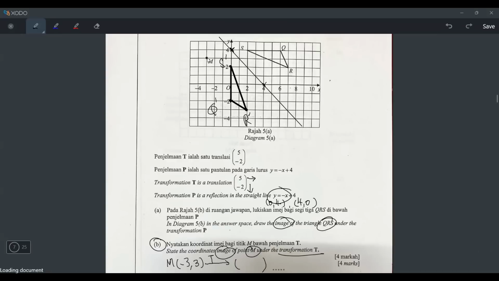So let's look at M here, right? And then let's look at transformation T. Translation (5, negative 2) means I'm moving to the right 5 and then down 2. Let's count 1, 2, 3, 4, 5. Down 2, 1, 2. So this is the answer, (2, 1). So you just write (2, 1) here, then you get these 4 marks, right? So that's how you do it.